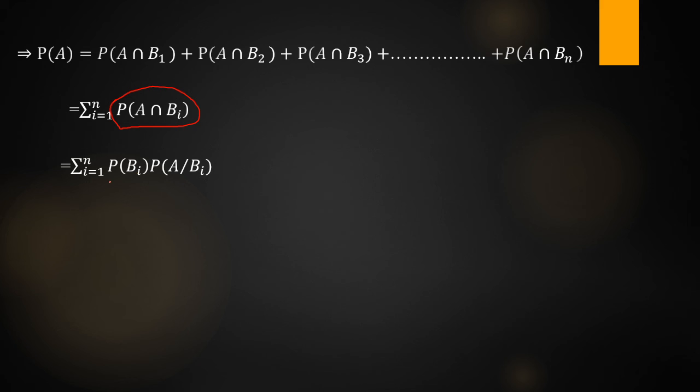A doubt may come here. Why can't we take P of A into P of B given Ai? Did anyone get this doubt? Yes ma, we have to find out the P of A value.